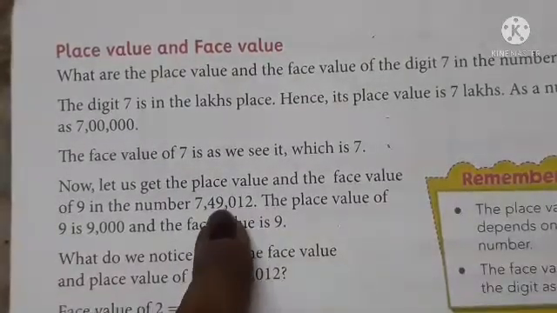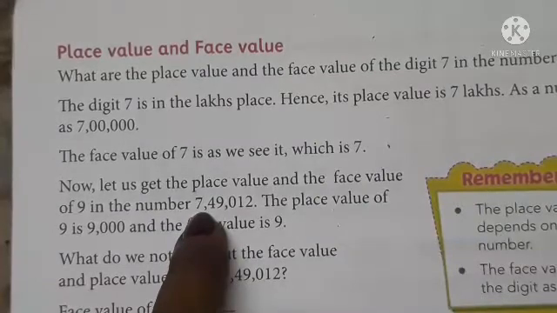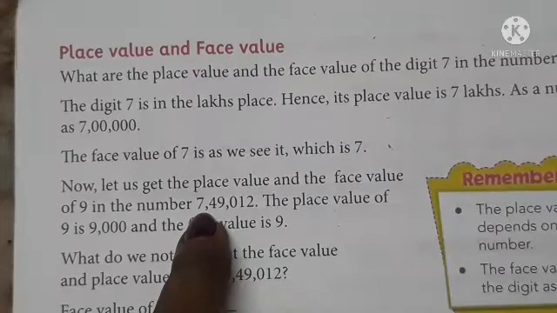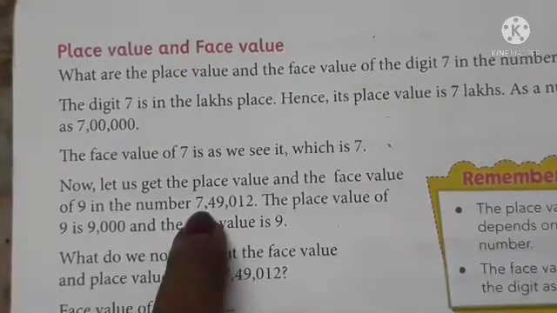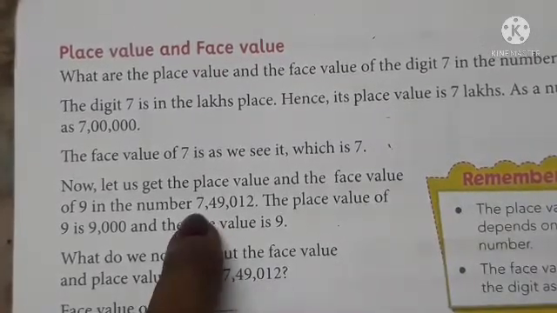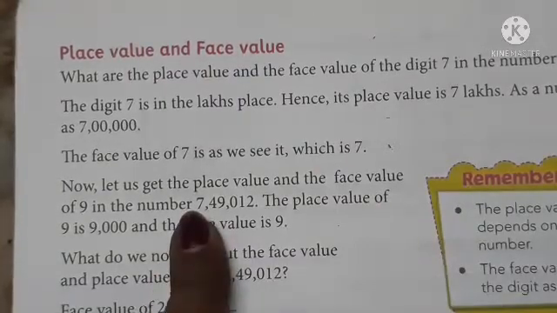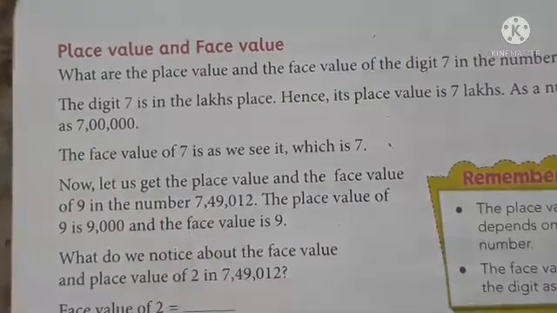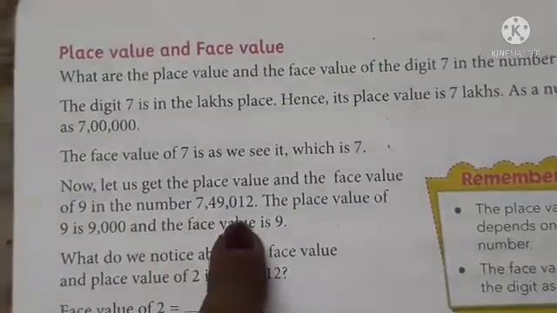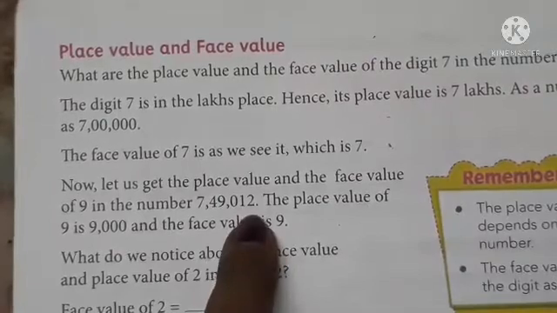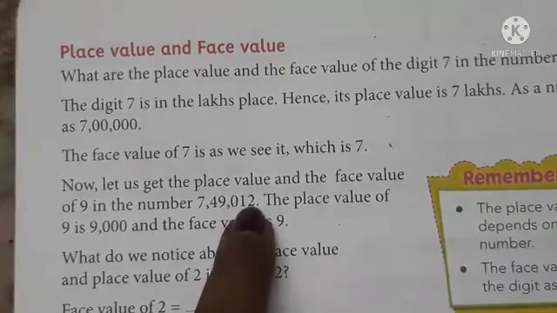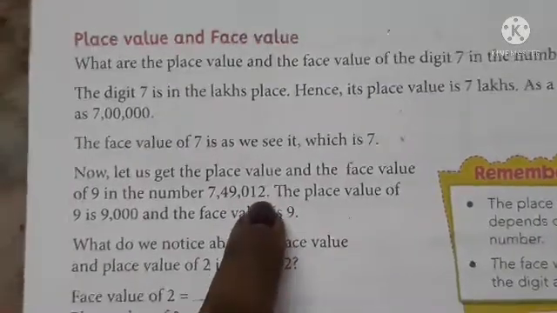From this number, can you say the place value of 7? 7 comes under the lakh. 7 lakh is there. So the place value of 7 is 7 lakh. By using the same example, can you say the place value of 2? The place value of 2 is ones.